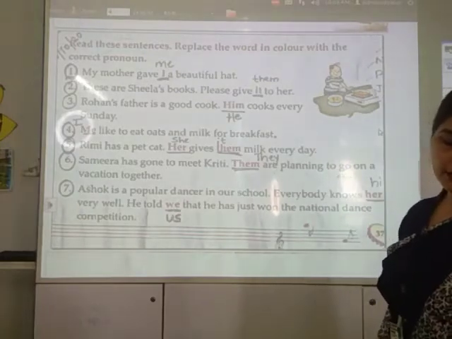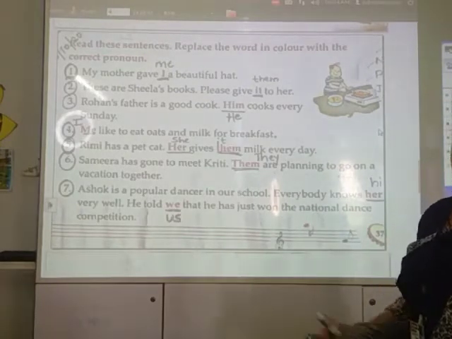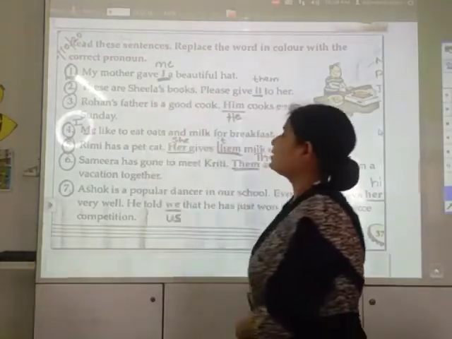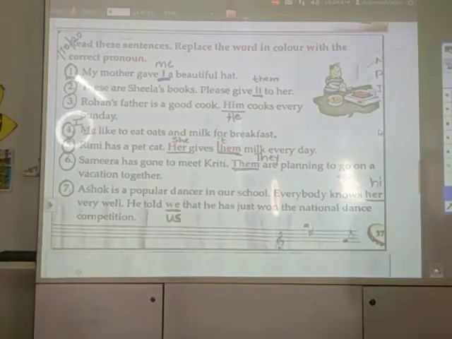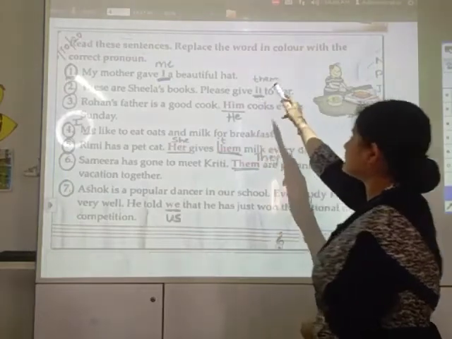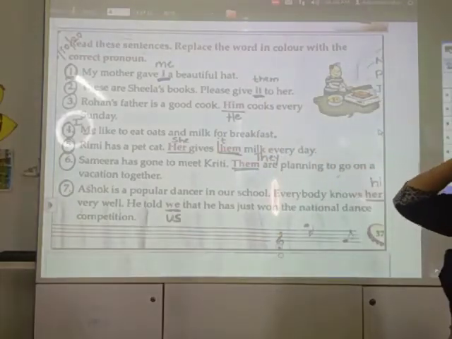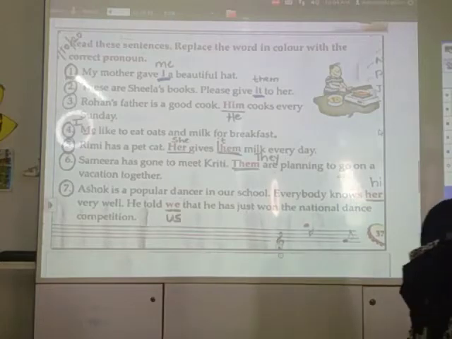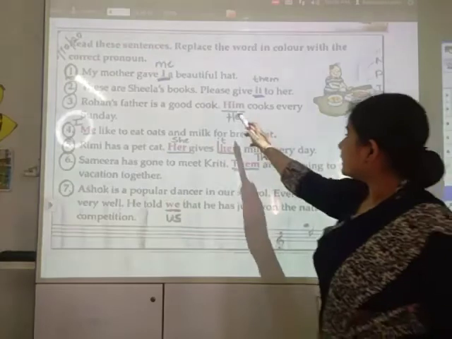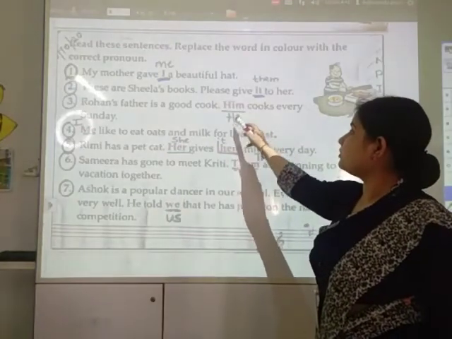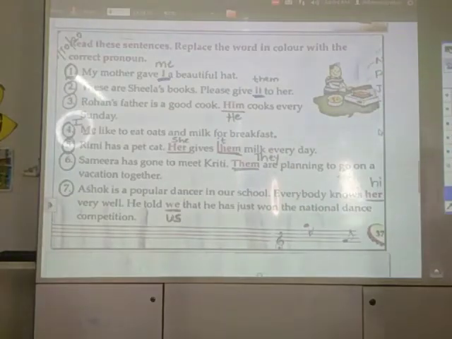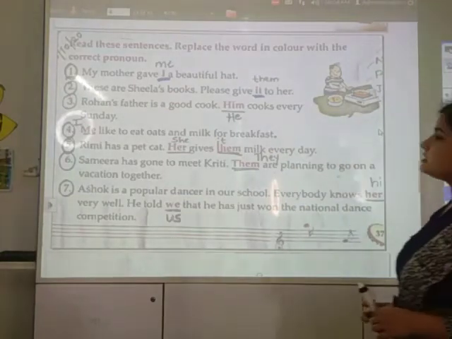So here at number 1, my mother gave I a beautiful hat. So instead of I, it will be me. Number 2, these are Sheila's books. Please give it to her. Instead of IT, the answer will be THEM, them. Number 3, Rohan's father is a good cook. Instead of him, you have to write he. He cooks every Sunday.